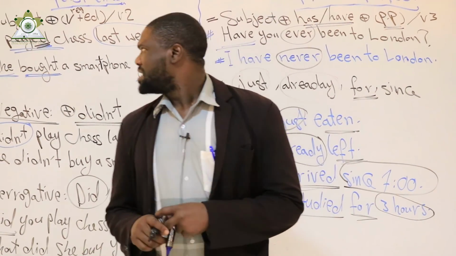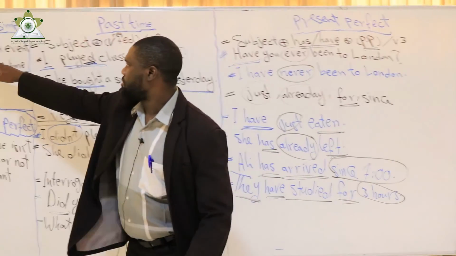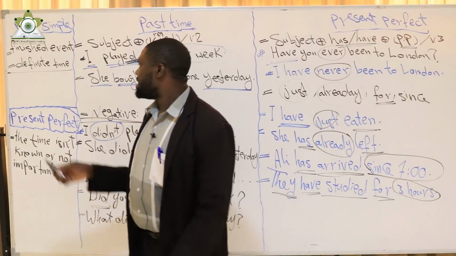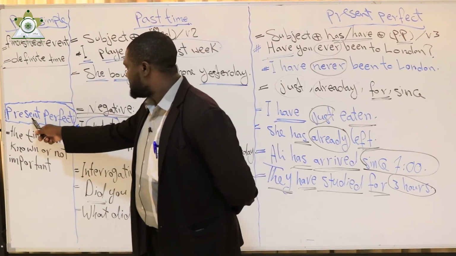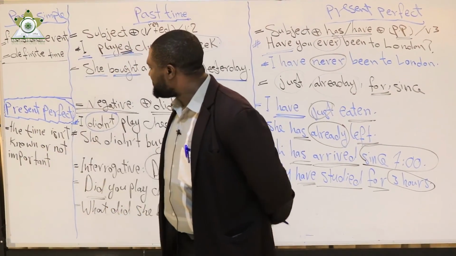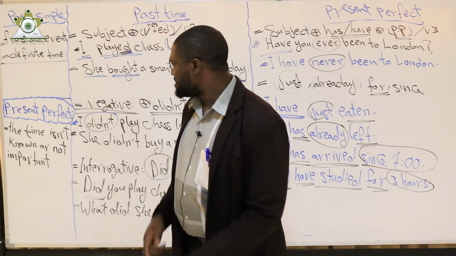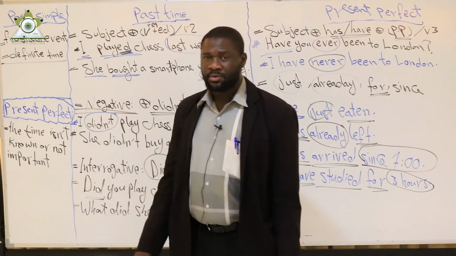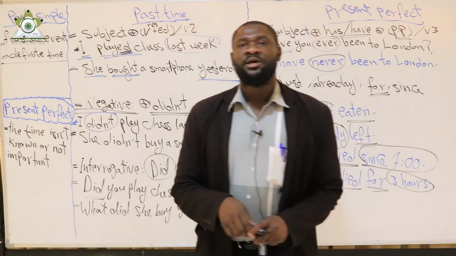So, as we say, I use past simple to talk about a finished event, and the time is definite. Here I use present perfect to talk about an event whose time is unknown, or its time is not important.